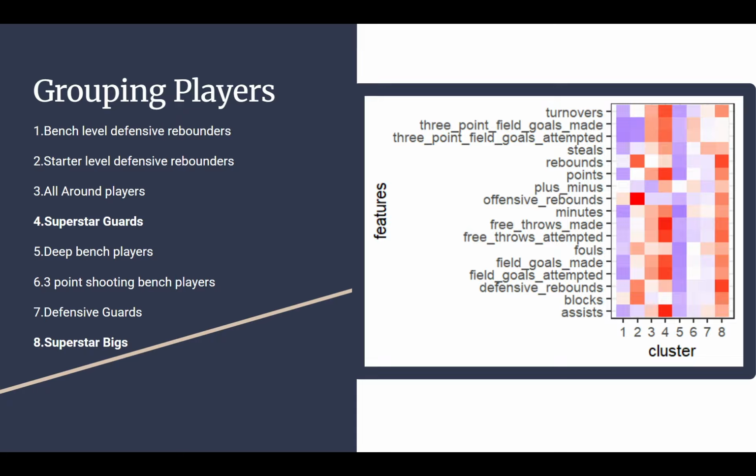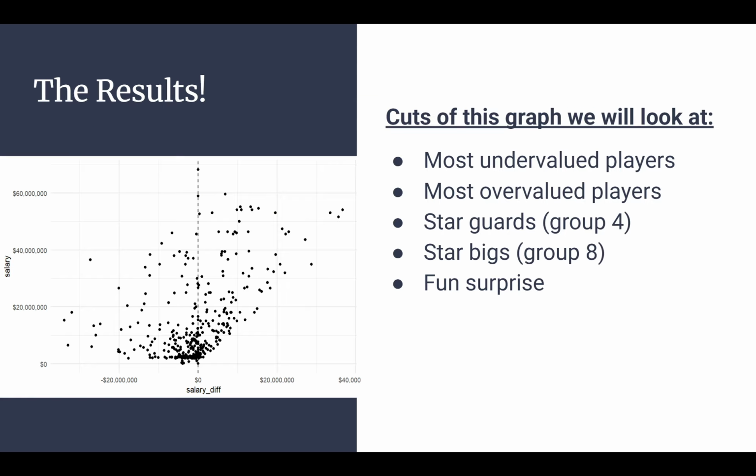Players like that. So now that we have our groupings, this is what we're going to use to analyze each group and see where people are valued within their own group. Because obviously, if you compare a bench player that never gets any playing time versus Shai Gilgeous-Alexander, you're going to say Shai Gilgeous-Alexander is probably a little bit more valuable. So it's just comparing apples to apples. That's what we're trying to do when we're grouping these players.